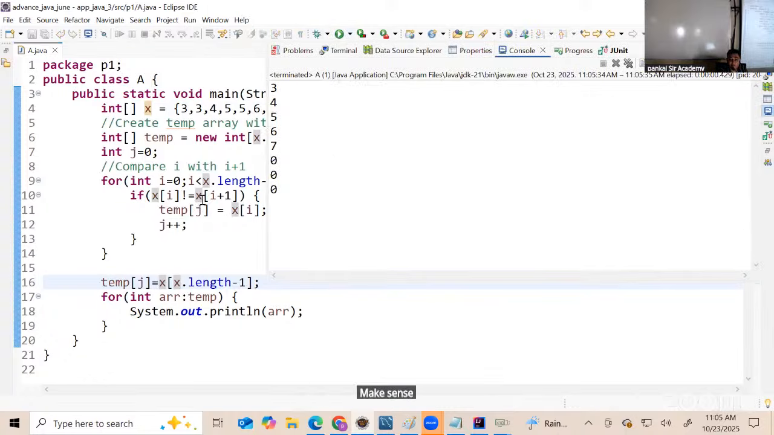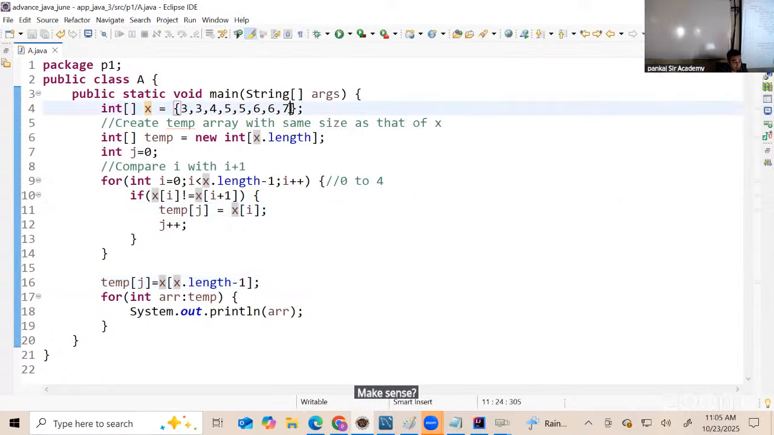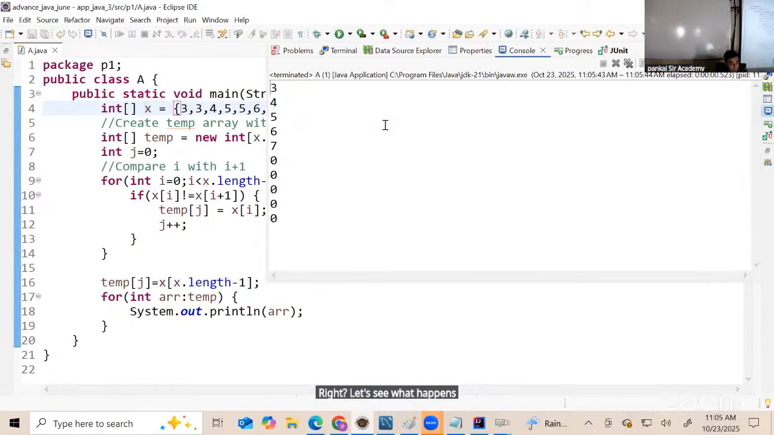Make sense? Now let's type here. Right, let's see what happens in this case. Is it working? Everyone? Was that your question? Yes? Now this is not a foolproof logic. Understand that. It is just an interview logic.